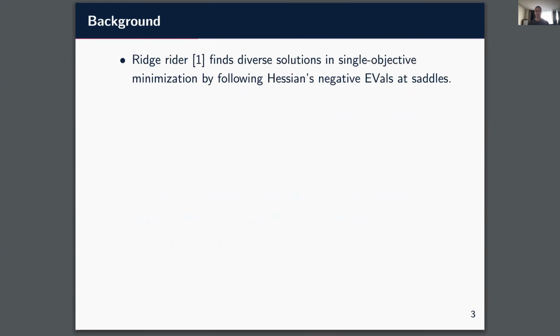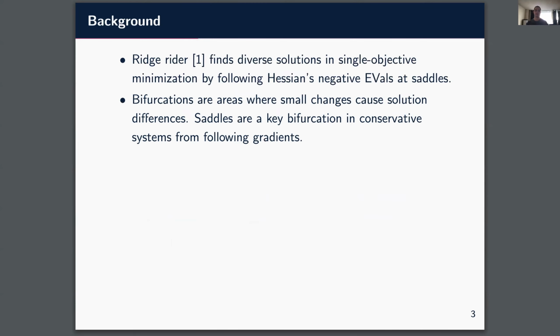Ridge-Rider is a general method for finding diverse solutions in single objective minimization by starting at saddle points and branching the optimization procedure in the direction of negative eigenvalues. Also, bifurcations are areas where small changes to our parameters cause changes to our converged solution. Saddle points are a key bifurcation in conservative systems, like the one we get from following the gradient.